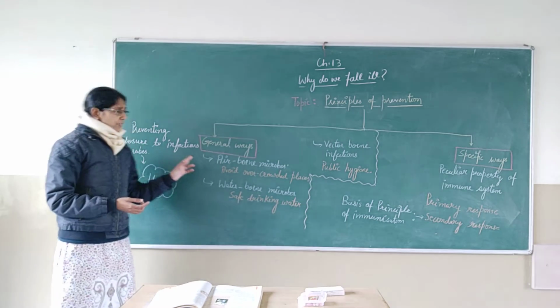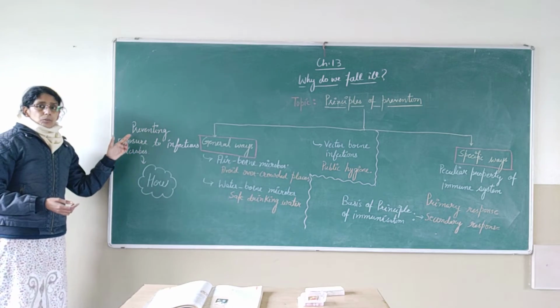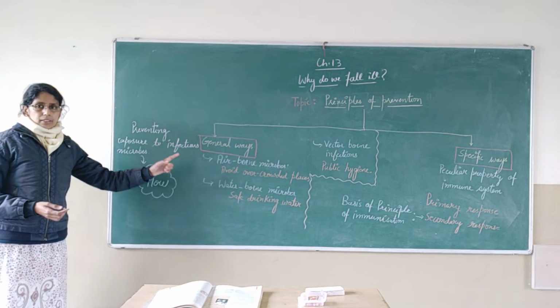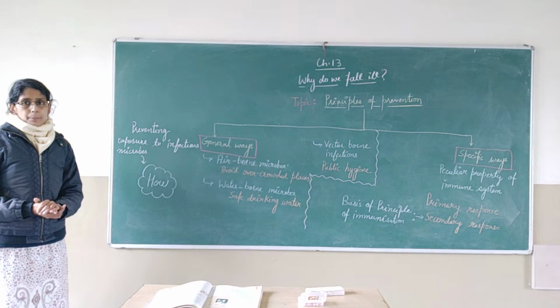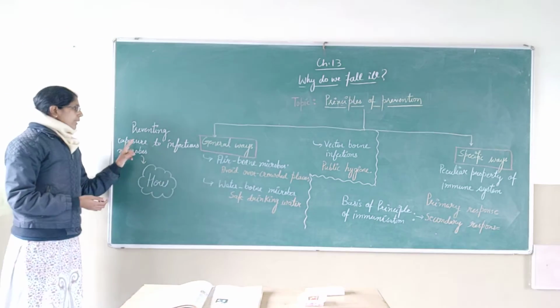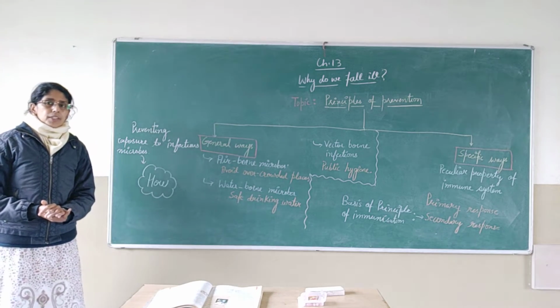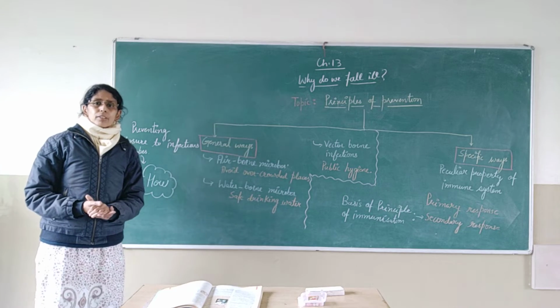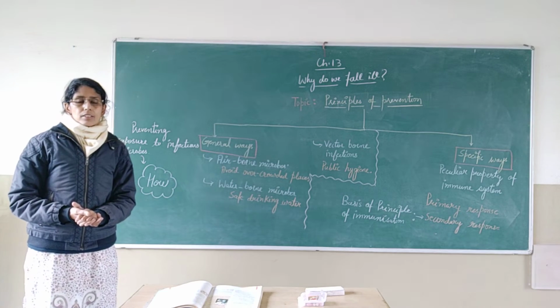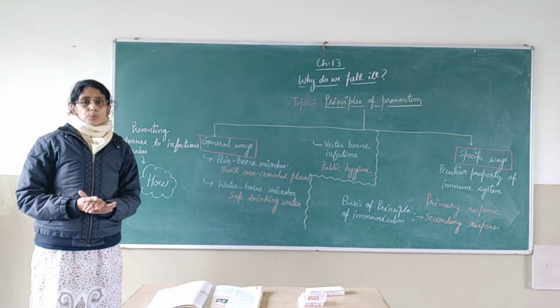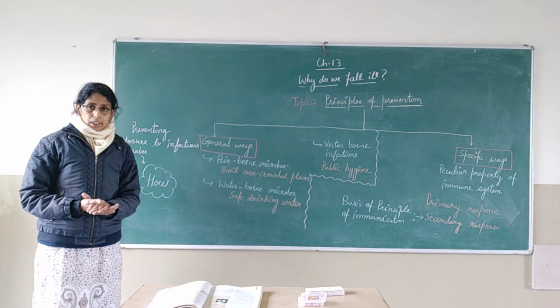First, we'll see what happens in the general ways. In general ways of principles of prevention, we prevent the exposure to infectious agents. Whatever infectious agents are there for different infectious diseases, we need to prevent exposure to those infectious agents.